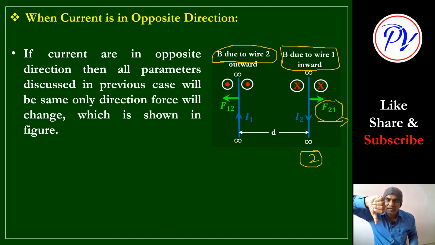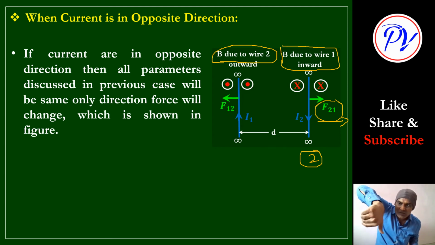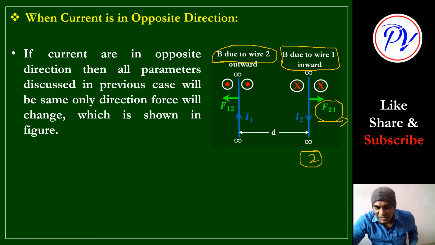We put the thumb in the direction of current I2, which for wire 2 is downward. So the direction will be like this, and on this side it is inward. Sorry, it is shown outward, but it is inward. Both will be inward, on this side and on this side. So this correction we have to make: inward.